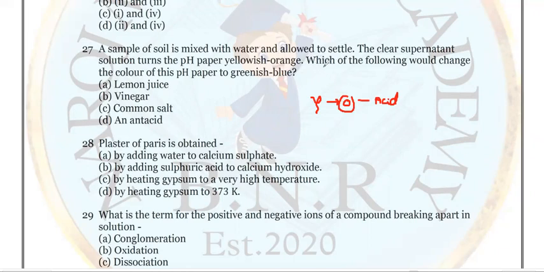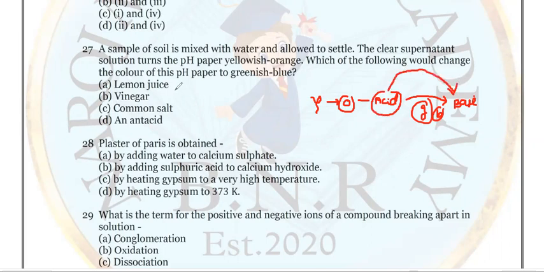Which of the following would change the color of this pH paper to greenish blue? So it means from acid to base. Greenish blue means base, weak base. Green is what we call neutral. Greenish blue is base. So our solution is acidic, to be changed into base.